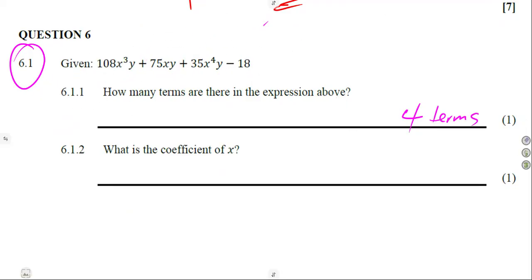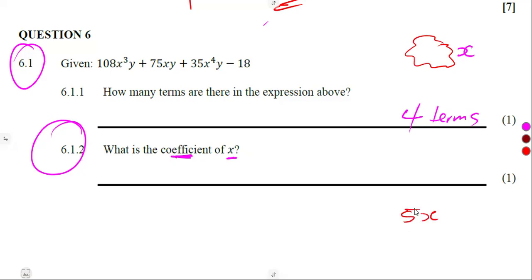And from these terms, what is the coefficient of x? Where we see x, what is it that is affecting x? If it is like this, the coefficient of x is 5. Do we have any part where x is not x to the exponent of 3, but x as it is, to the exponent of 1? If we check properly, we're going to see that x is here.